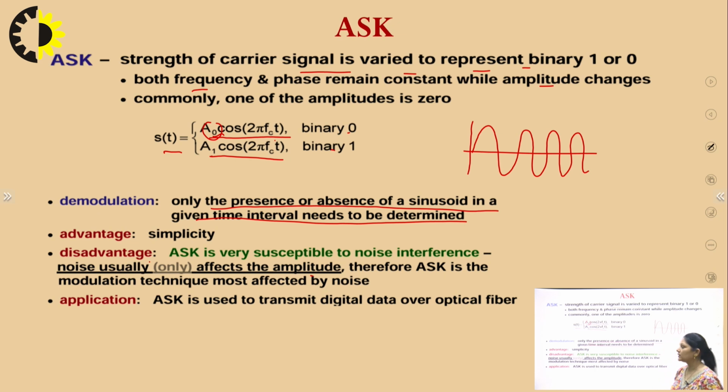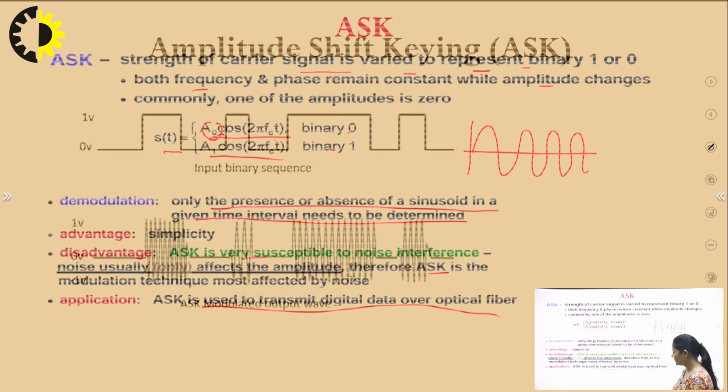Now, the major disadvantage is that ASK is very susceptible to noise interference. As we know, noise mostly affects the amplitude of a signal, and in amplitude shift keying, the modulation is affecting the amplitude of the carrier signal. That's why it is more susceptible to interference. Noise usually affects the amplitude, therefore ASK is the modulation technique most affected by noise. Application: ASK is used to transmit digital data over optical fiber. For 1 there is light, for 0 there is no light.